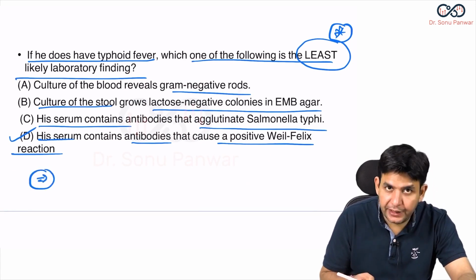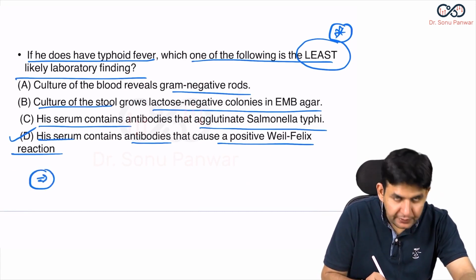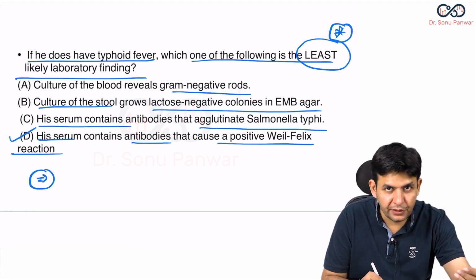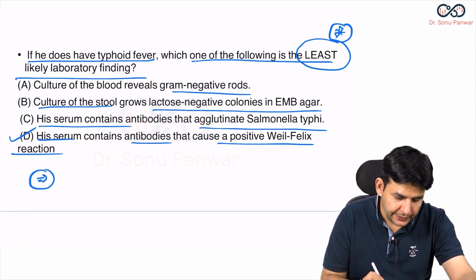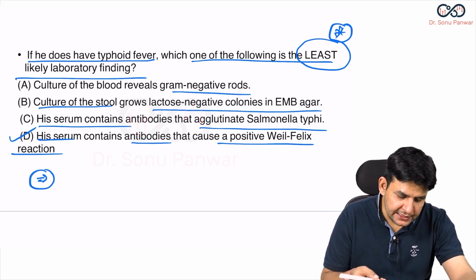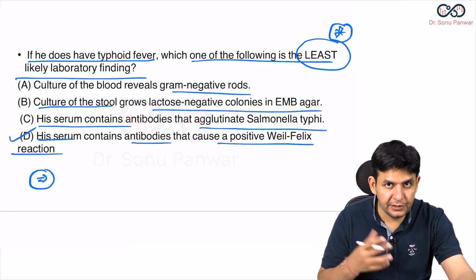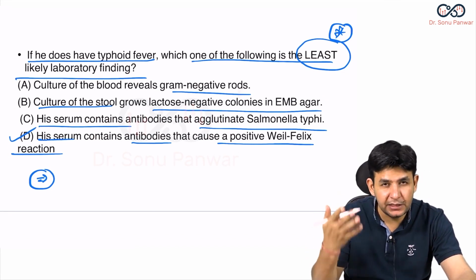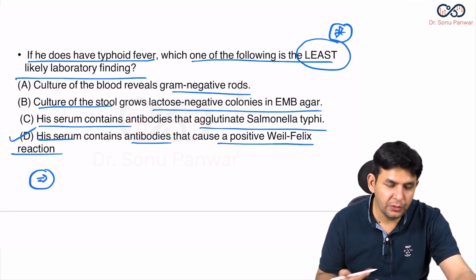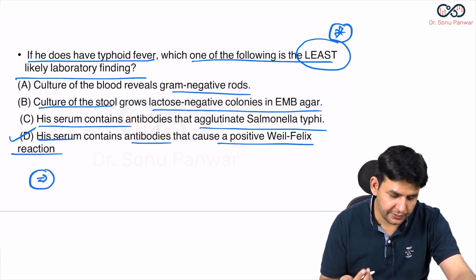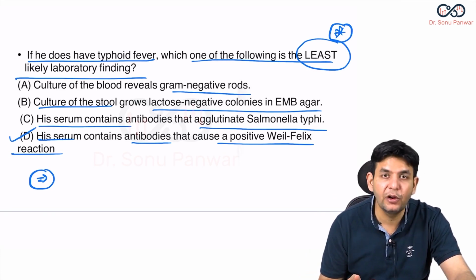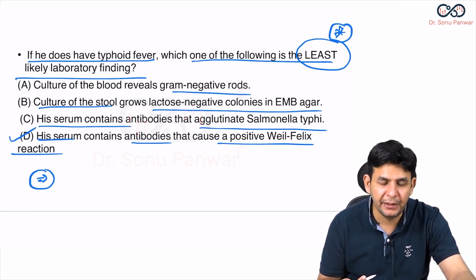Then regarding typhoid, what I want to tell you is that fecal-oral contamination happens. The incubation period is around 14 days, okay, 7 to 14 in fact. Besides this, which type of fever? Step ladder pattern. Which type of spots? Rose spots. Which type of ulcer? Longitudinal ulcer. How to remember? Typhoid, tie. It looks like a tie. Typhoid fever has a longitudinal ulcer. Transverse ulcer is seen in TB.